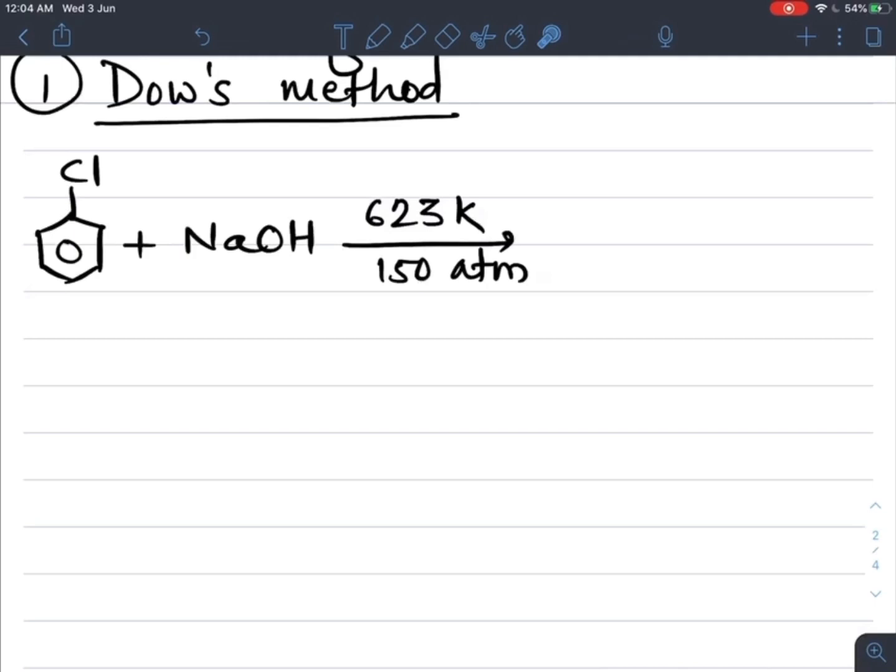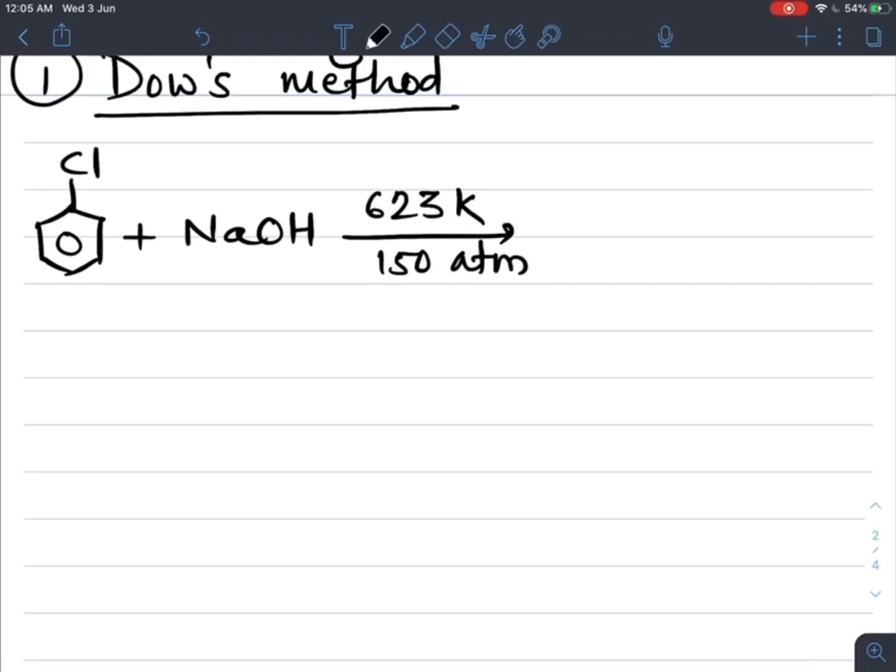But what happened here, this is a two-step reaction. In the first step, this chlorine is replaced by ONa. So in the first step we get O minus Na plus substituted to this benzene ring. Sodium phenoxide is formed with the removal of HCl.